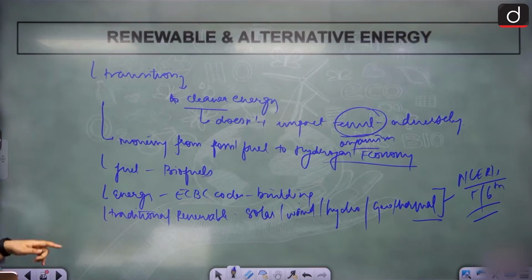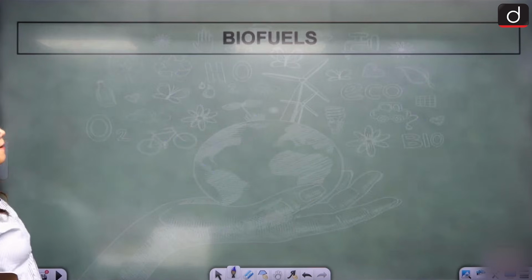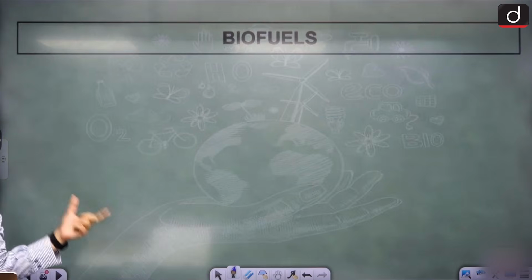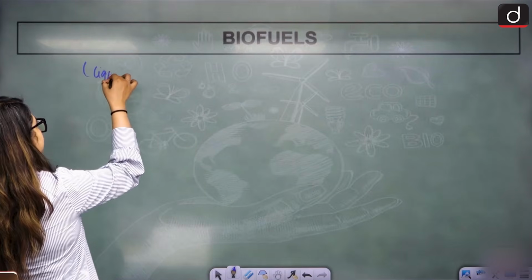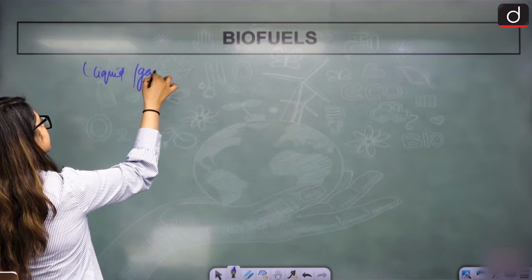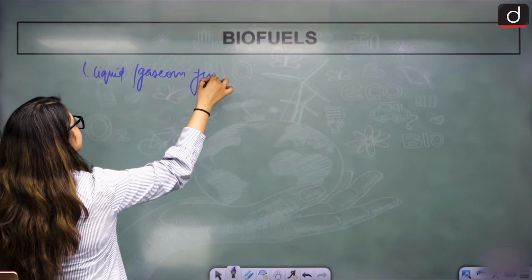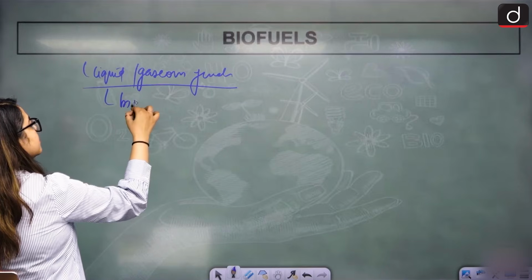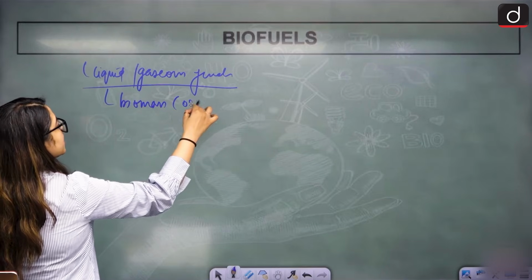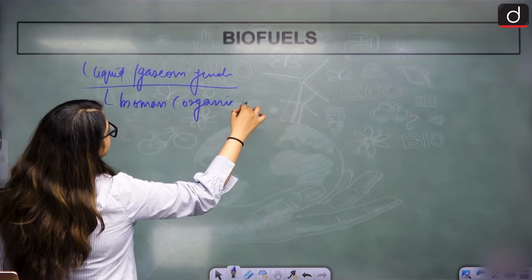But above all this comes biofuels. Biofuels, liquid or gaseous fuels. They are produced from biomass, that is completely organic matter.